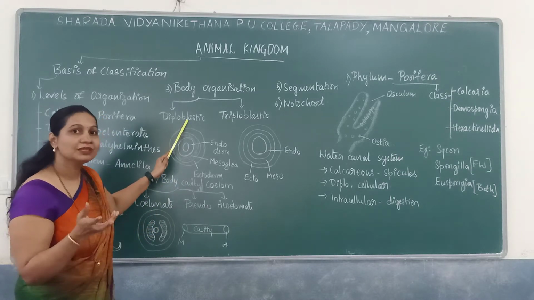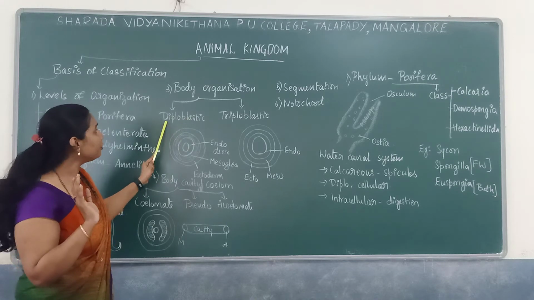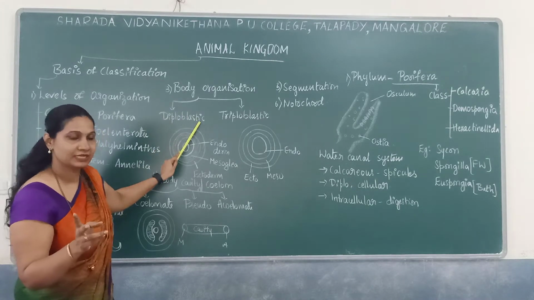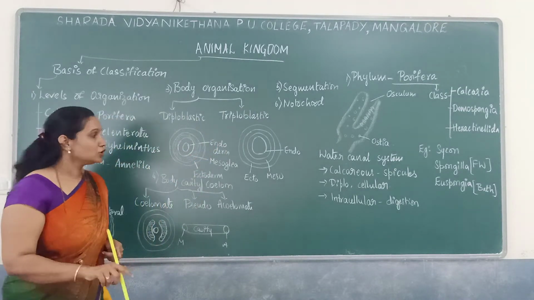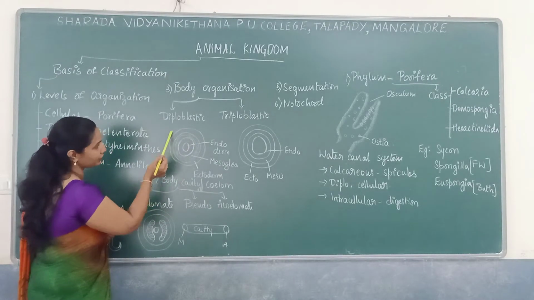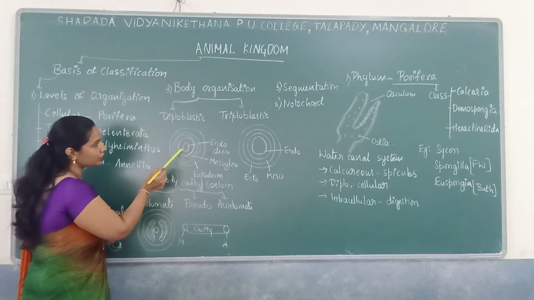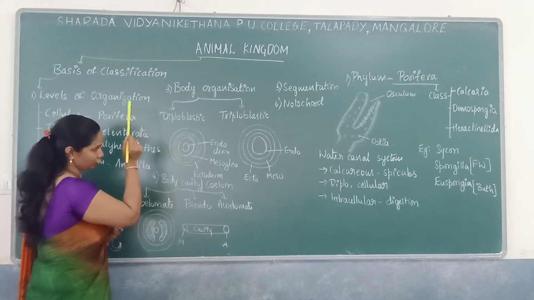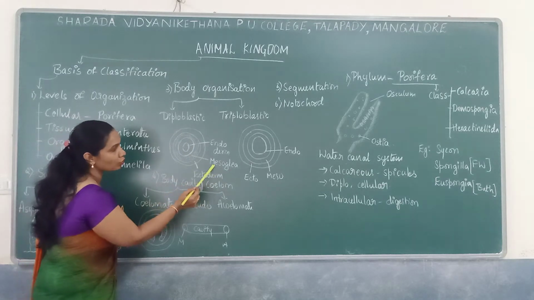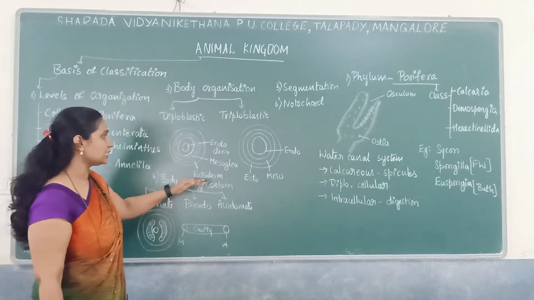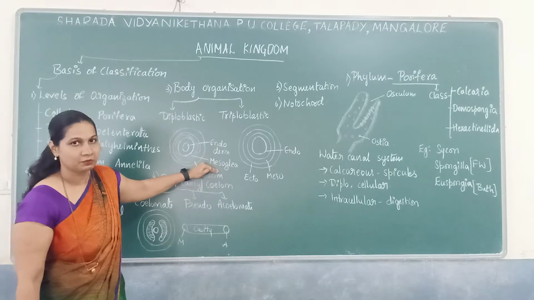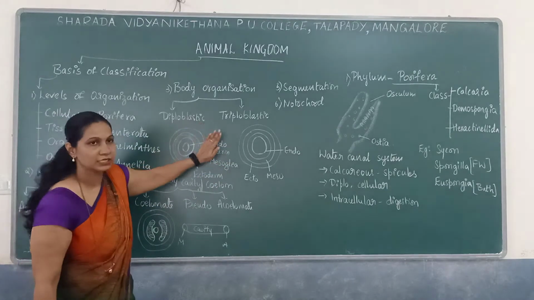Blast refers to the immature cells. Diplo refers to two, two layers of cells. Triplo, three layers of cells. So here you can see there is mainly two layers, outer ectoderm and inner endoderm. But there is a presence of a layer called mesoglea. Normally in the diploblastic organisms, they have a layer called mesoglea. It is seen in Coelenterata members. So that is regarding the diploblastic organisms.